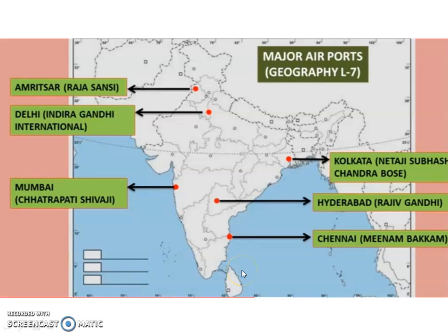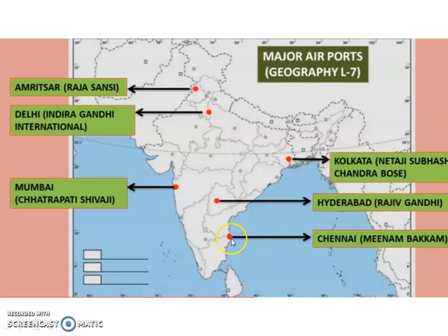So let's look again. Amritsar, Raja Sansi International Airport, located in Punjab. Then Delhi Indira Gandhi International Airport, located in our capital city, Delhi. Here is the exact place. Then the Mumbai Chhatrapati Shivaji International Airport at Maharashtra.